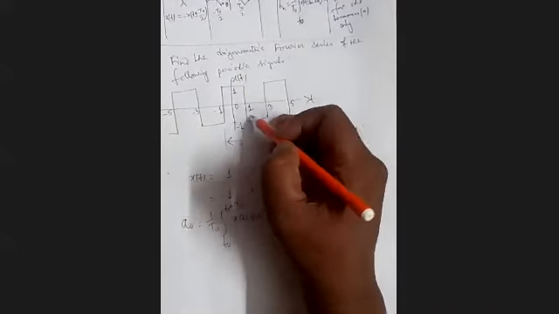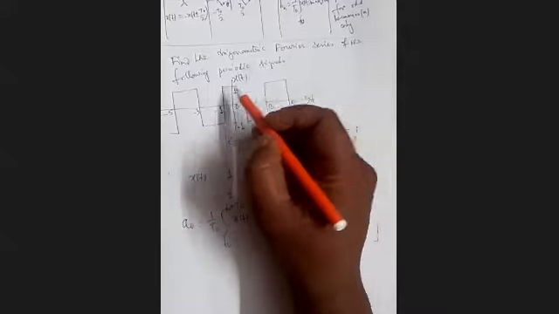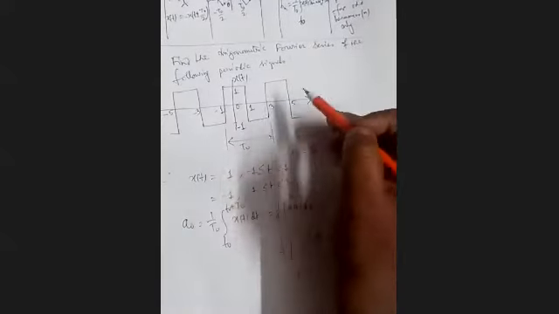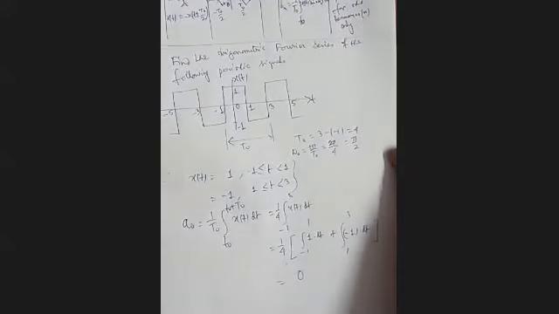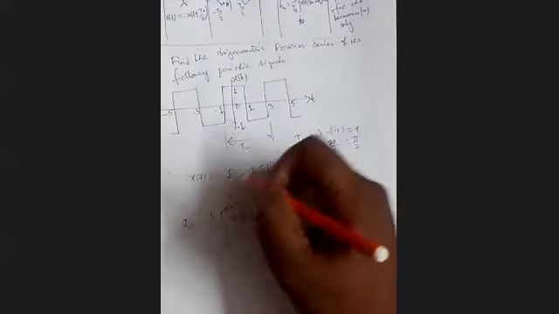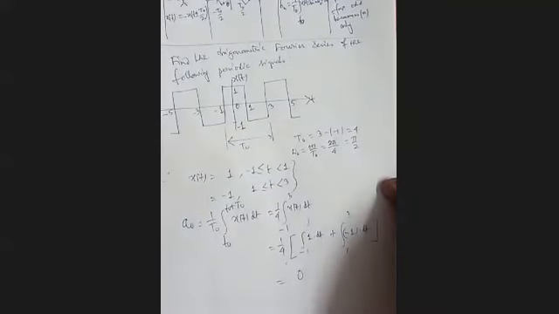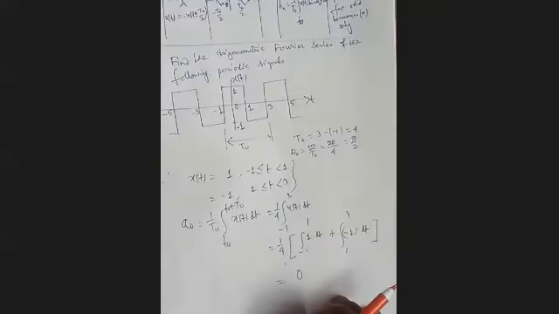So if we integrate it, the result will be 0. But another way of getting the result is, the positive area cancels the negative area. So this area is 1 into 2 and that area is 1 into 2. 2 means 3 minus 1. Since it is a regular geometrical shape, we can avoid integrating and our time will be saved. But when it is not a regular geometrical shape, and it is represented by some mathematical function, we have no other way than integrating it analytically. So our A0 is found, after integration.